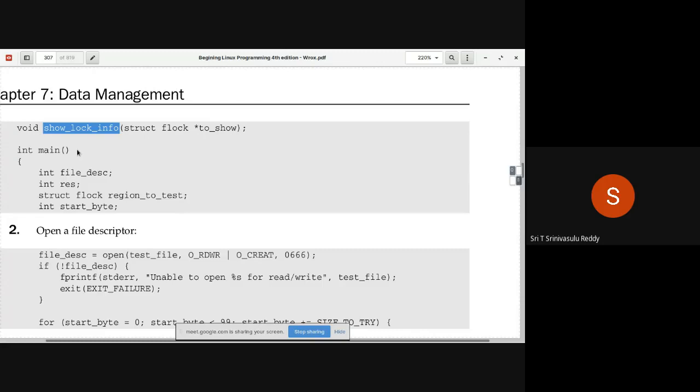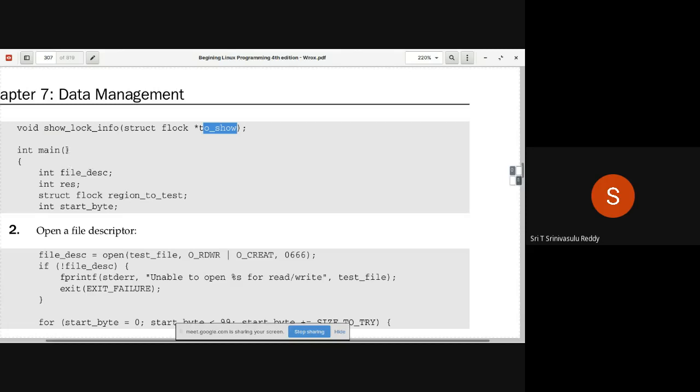So instead of writing so many lines every time, we write one small function, pass the structure to that function, and it will print all the fields. That is the idea. Show lock information returns nothing, void, but it takes as a parameter a pointer to a structure, so that you can print the details about that particular structure later on.